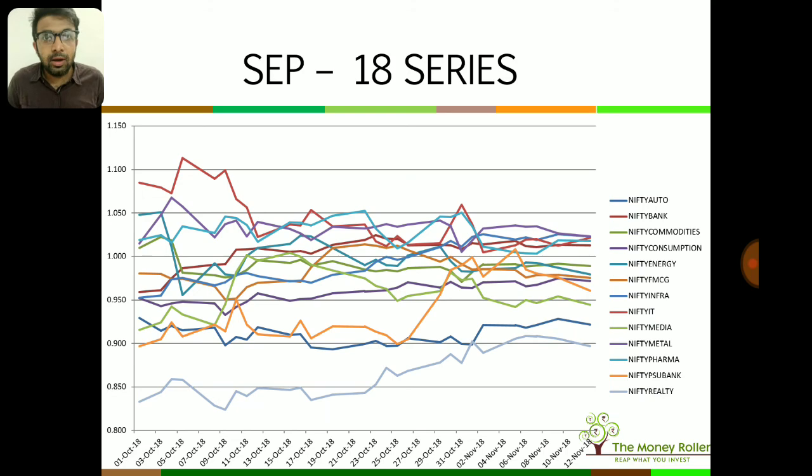So this is the September 18 series. This actually reinforces a few of the cyclical observations that we made. We saw that IT is in an upcycle. Infra might be bottoming out, and we see infra outperforming the Nifty in the fall. Metals is forming a nice round bottom, and we are seeing metals performing really well out here.